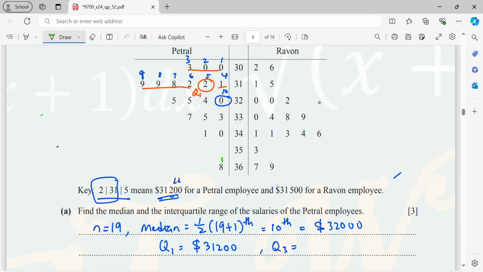Then my Q3. Okay, Q3, you have a label. This is the top, this is the second top, third top, right? 1, 2, 3, 4, 5, 6, 7, 8, 9. So again, I know that it will be the fifth data. So it will be the fifth data over here. That means it's 34,100. Okay, wait. 1, 2, 3, 4, 5. So my Q3 is, here will be 1, 2, 3.